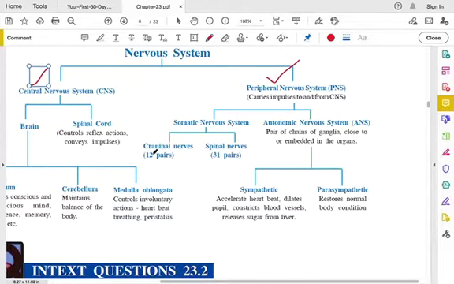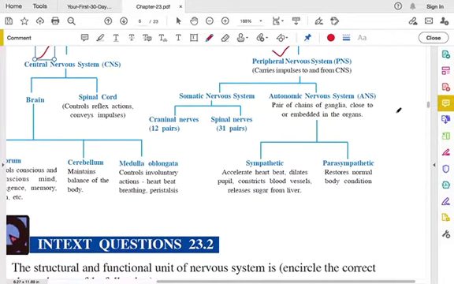There are 12 pairs of cranial nerves and 31 pairs of spinal nerves. Autonomic nervous system is close to or embedded in the organs. They are pairs of chains of ganglia. Ganglia is nothing but a group of nerve cells.